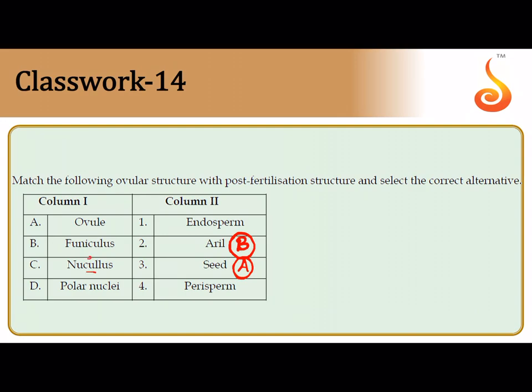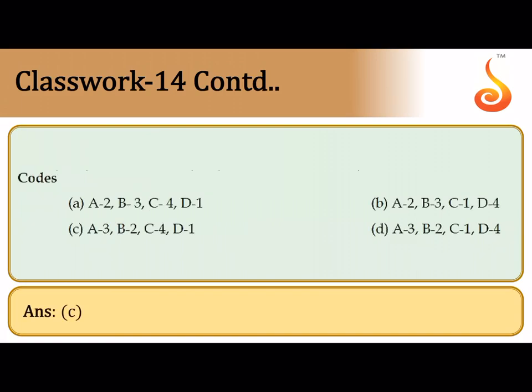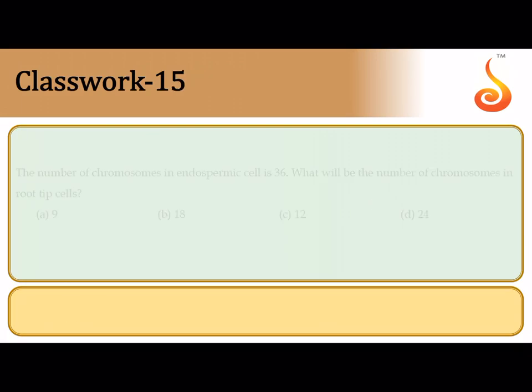Then this should be nucellus. There is a spelling error here. Nucellus, if it remains in the mature seed, is referred to as the perisperm. So it is C4, and polar nuclei contribute towards the formation of endosperm. So it is D1. So the correct answer is option C.